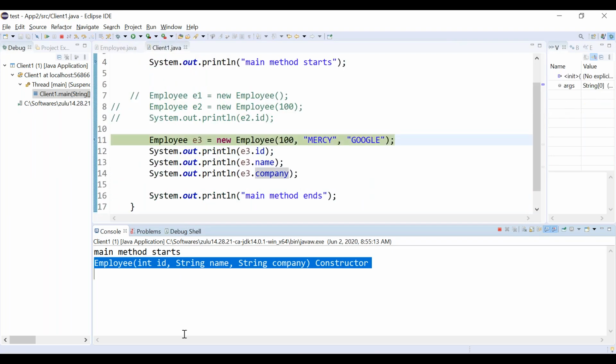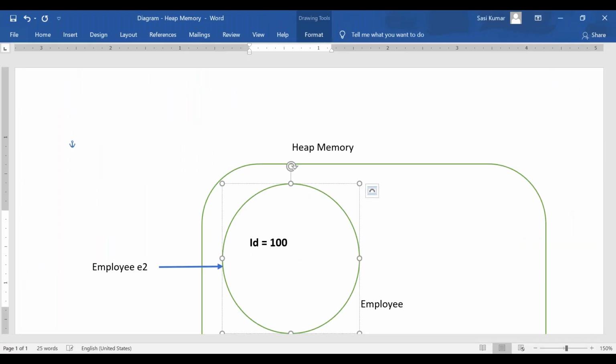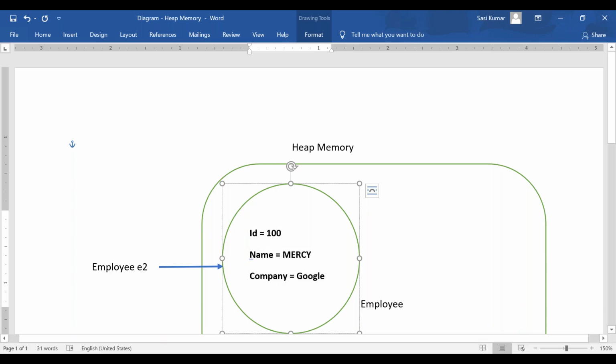After executing, what are we doing? Here we are copying everything. ID equal to 100, name equal to Mercy, correct? And company equal to Google, right? Same we are getting it, correct? So now we initialized the values when we called the constructor.